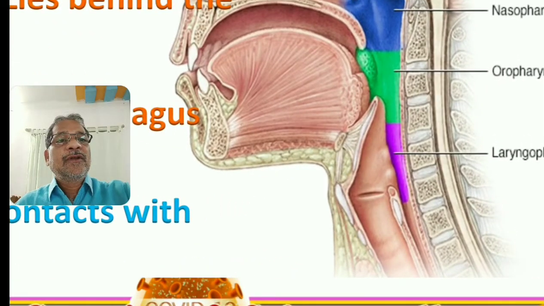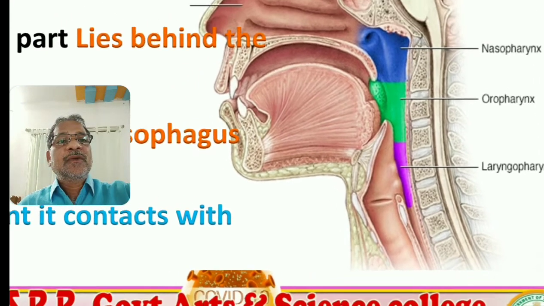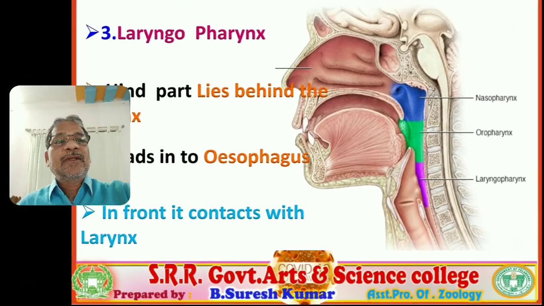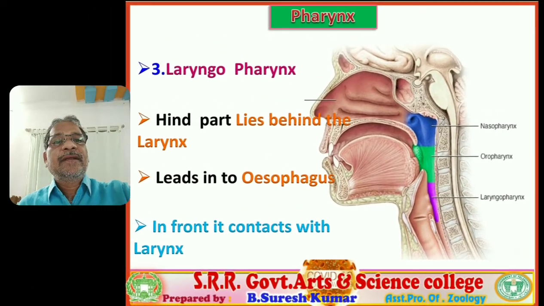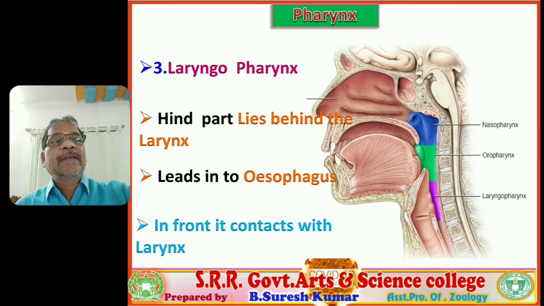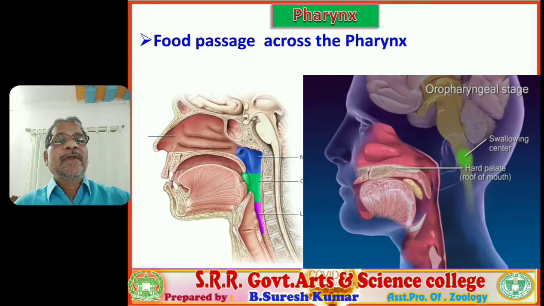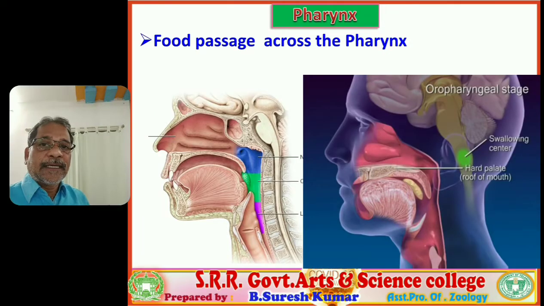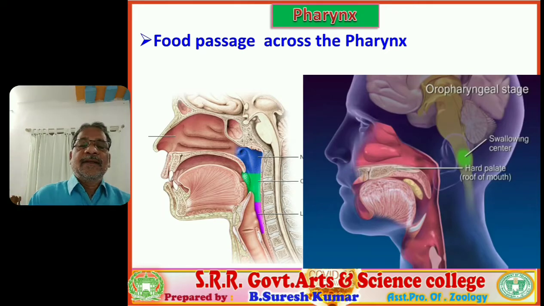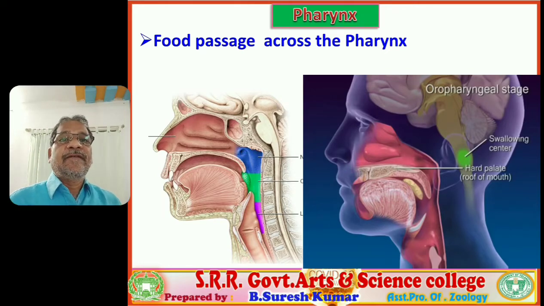Clearly in the visual you observe the laryngopharynx, the pink colored part. You have to observe that the laryngopharynx gradually leads into a narrow tube, that is the esophagus, and as well it also contacts the larynx at its front. Yes. So ultimately we conclude that the pharynx is a common passage for food and air.